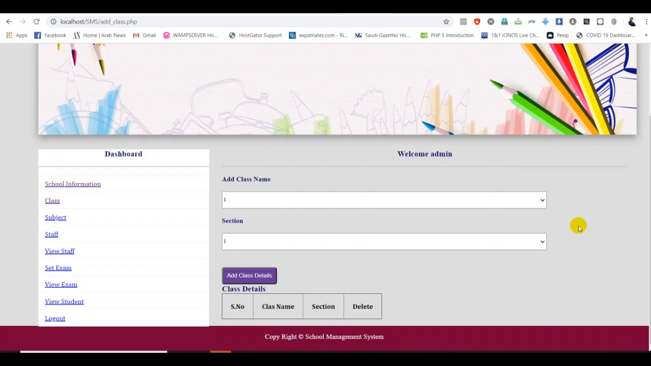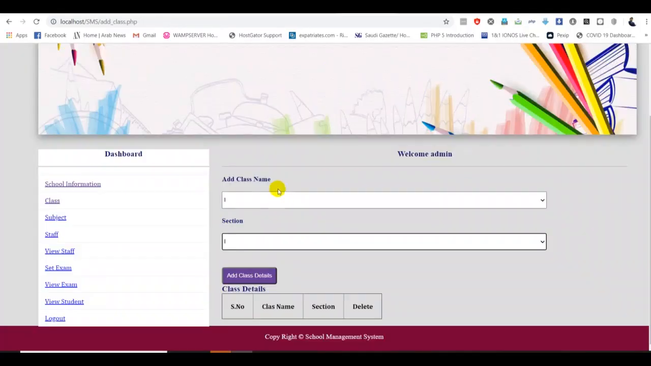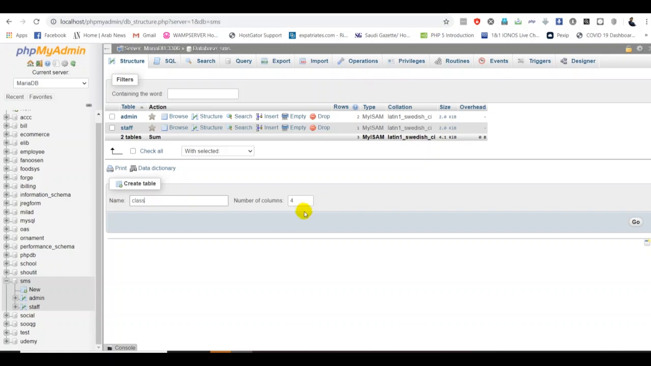The first thing is I want to create one database table called classes. In my database SMS, we have already created two tables, admin and the base staff. Now we're going to create a new table called class. This table needs three rows: the class name, the section, and the class ID as well, which is always auto increment. So I go back to my localhost, I need three rows, and click Go.